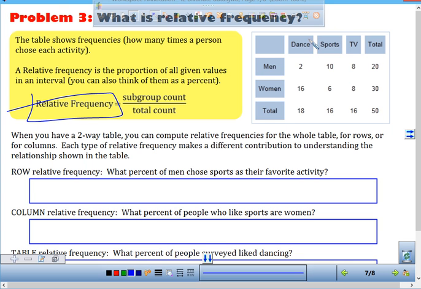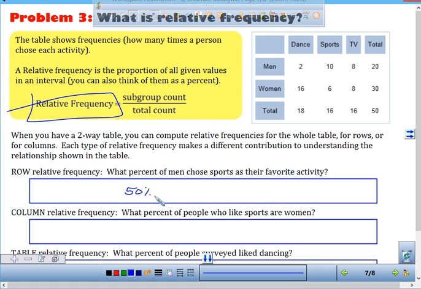Okay? So, relative frequency, what percent of men chose sports as their favorite activity? So now we're just looking at what? The men. So I'm covering up the women row, and I'm looking at what percent of men chose sports. Well, how many men chose sports? 10. How many men are there? So I do what? 10 divided by 20, it's going to give me 0.5, which is 50%.